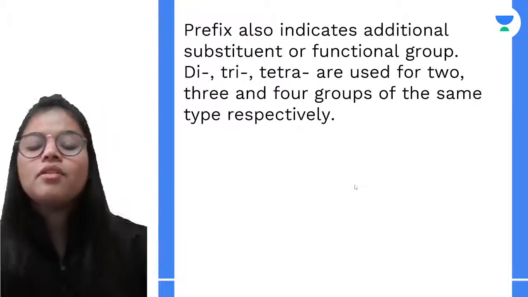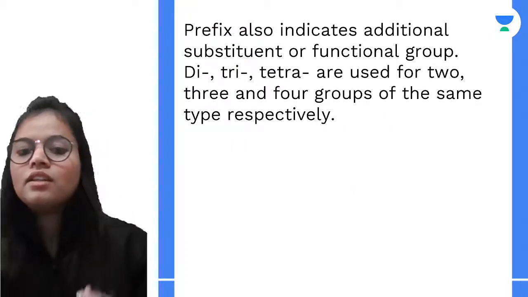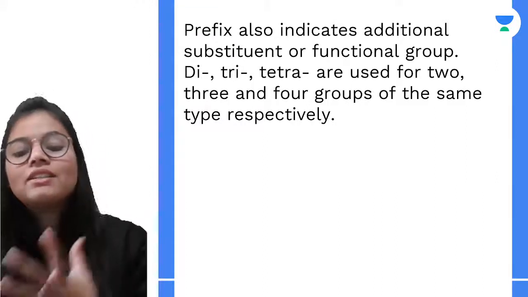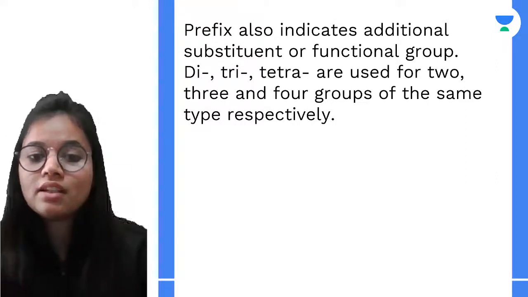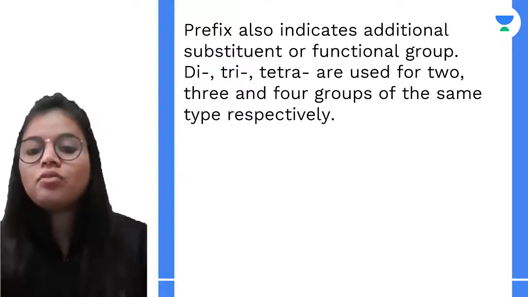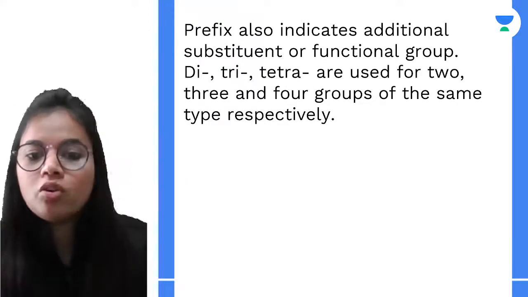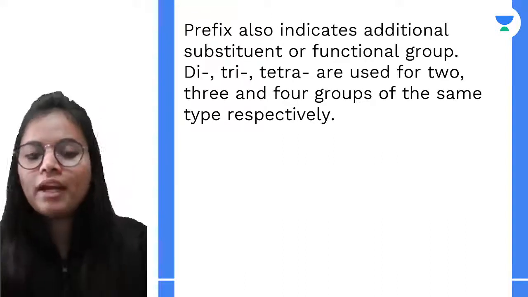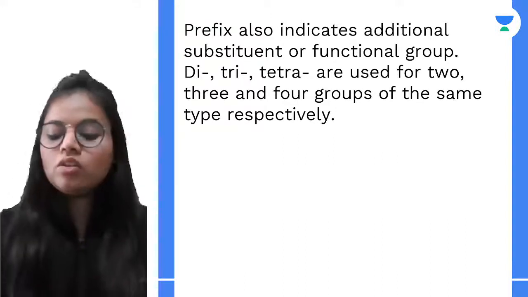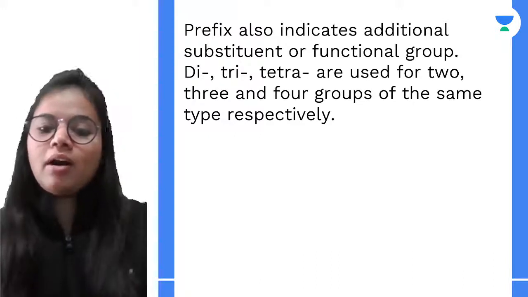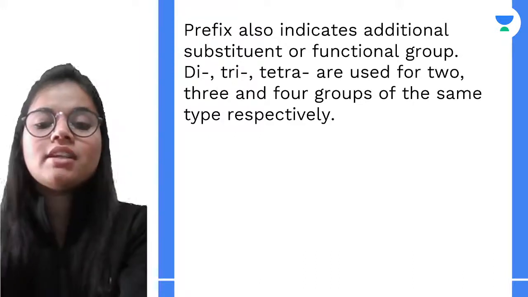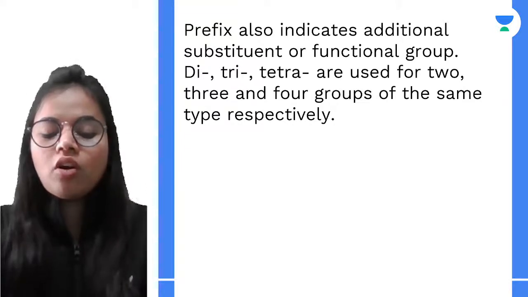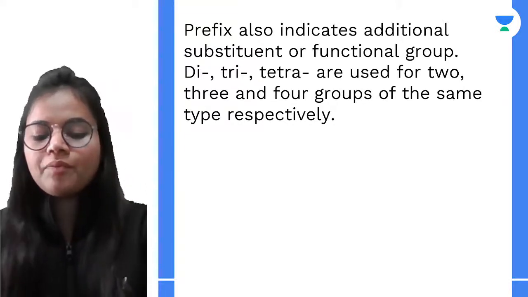Next is prefix. It also indicates the substituent or functional group, and also how many functional groups are present, like di for 2, tri for 3, and tetra for 4 groups of any similar or same kind of group that is present. So this is the basic thing about the nomenclature. Now we will be seeing some of the rules of nomenclature that we should be following.